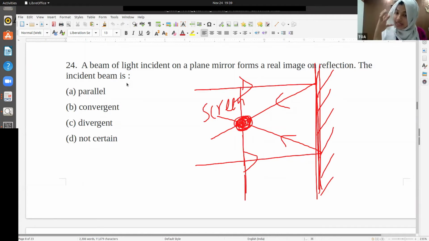On the screen, the real light comes and meets. That is called the real image. Like the light meets in real and you get an image there. Okay, that is the real image. Virtual image, I'll tell you what is virtual image later on.